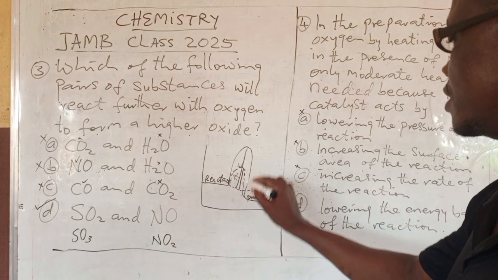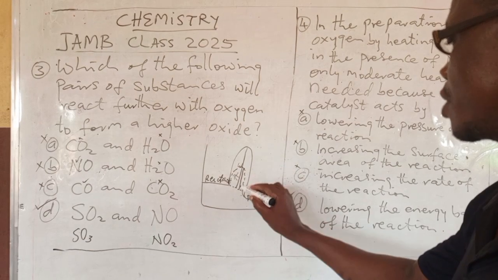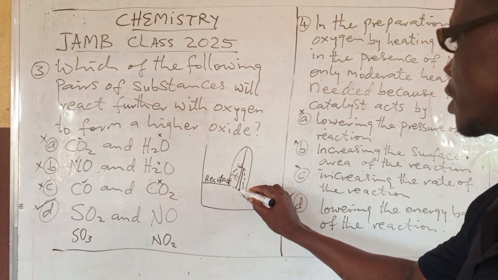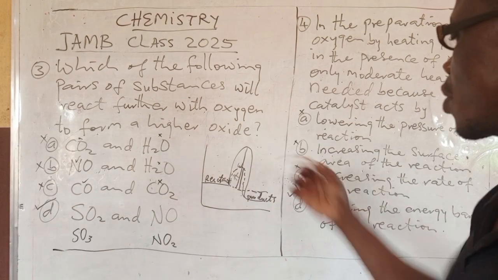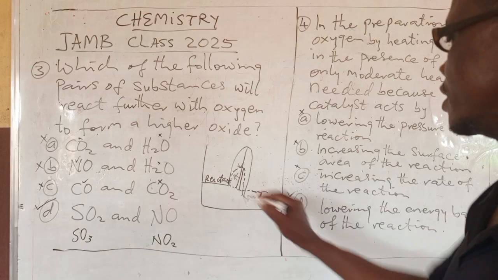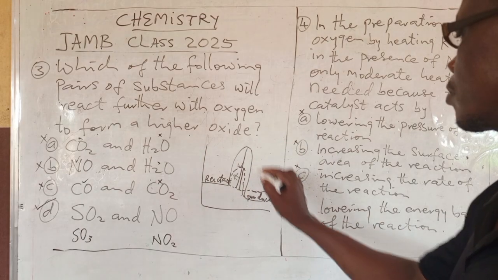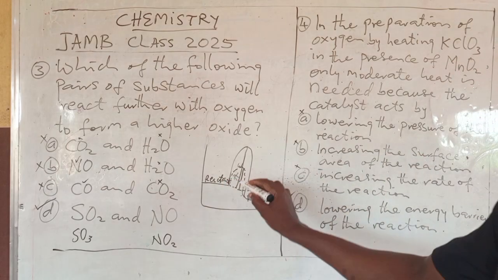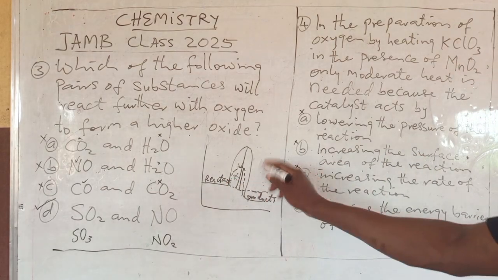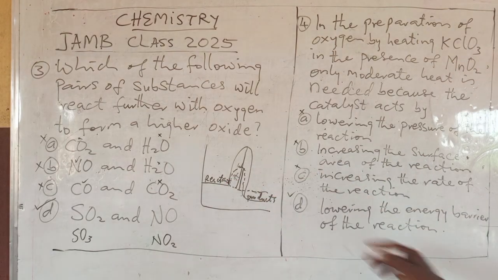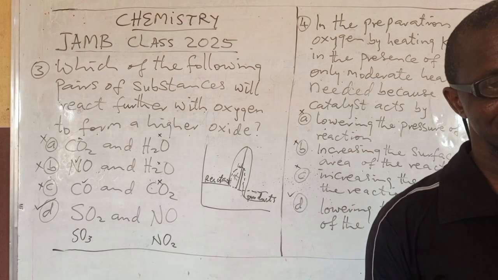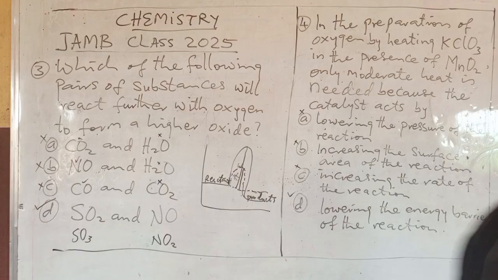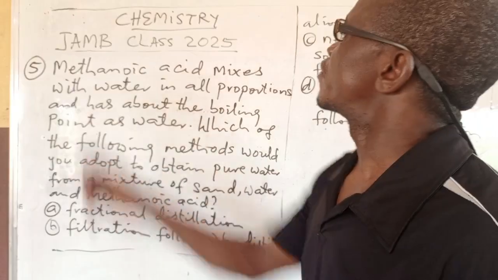With the catalyst, it's just from here to this place. It's being lowered. But when you are not using a catalyst, it is this way. So it starts from here. So the catalyst lowers what? The energy barrier, or activation energy. So this is correct. I hope you are enjoying. Okay, now let's consider question number 5.